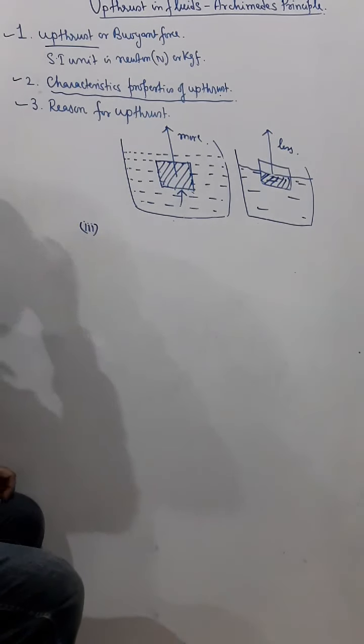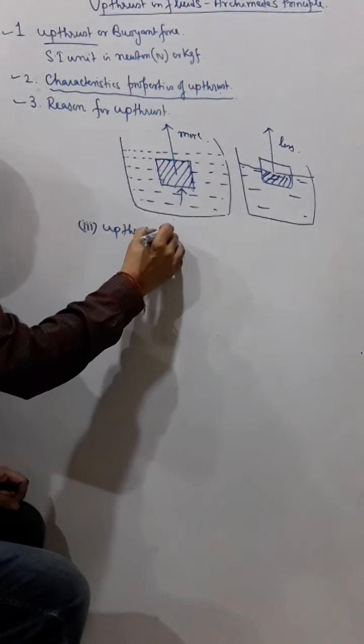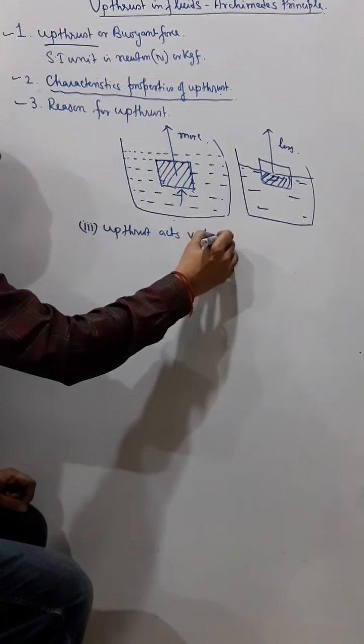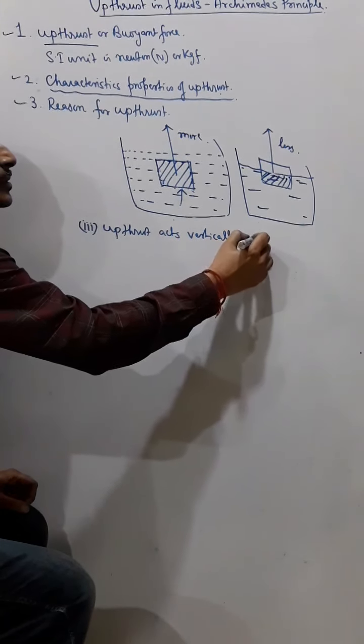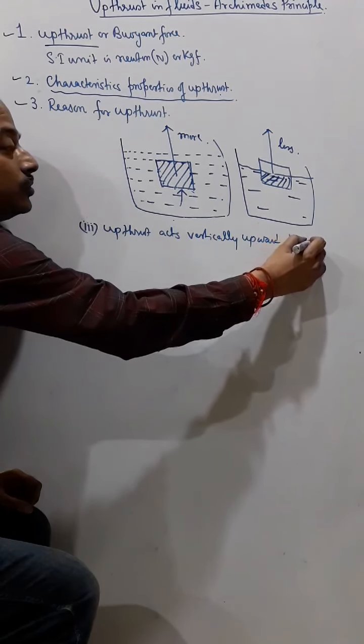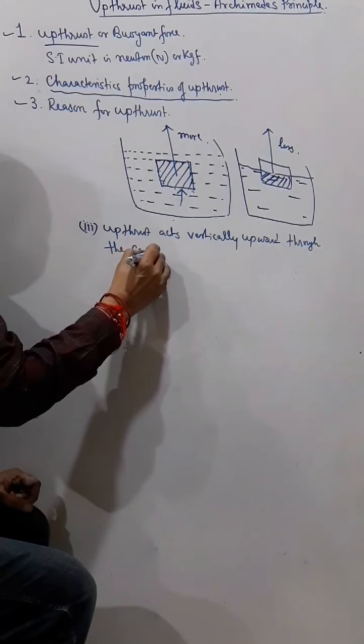And the third characteristic is that the upthrust acts vertically upward through the center of buoyancy.